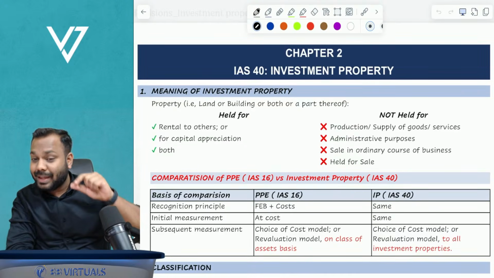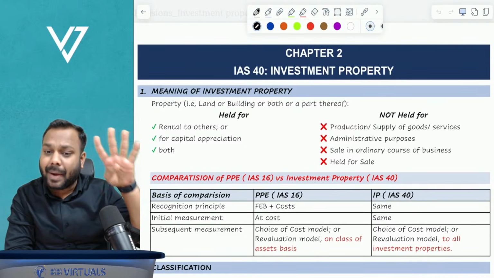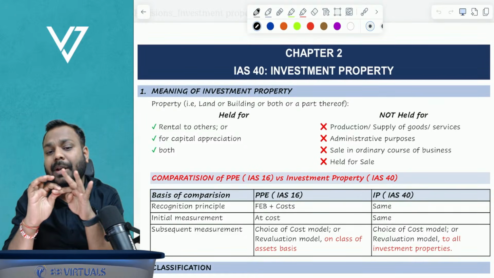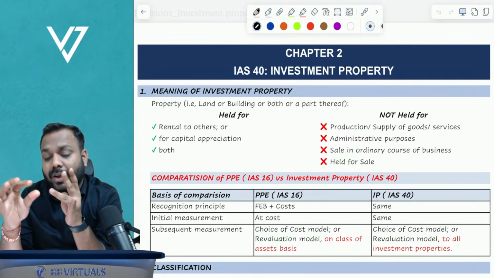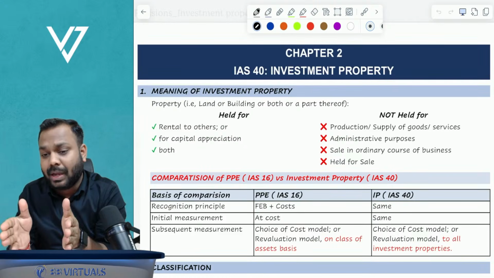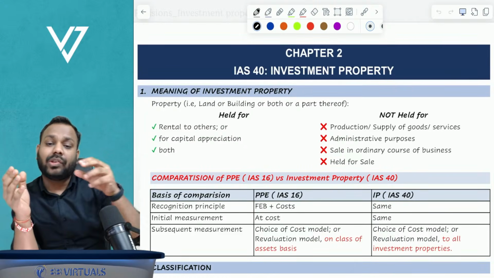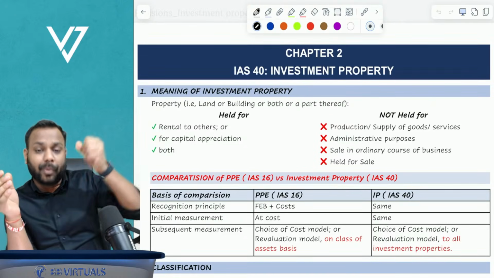Investment property is land, building, both, or a part thereof. When I say land, I mean only land. When I say building, I mean only building. When I say land and building both, I mean a property which is built on a land, and we own the land and the building both.